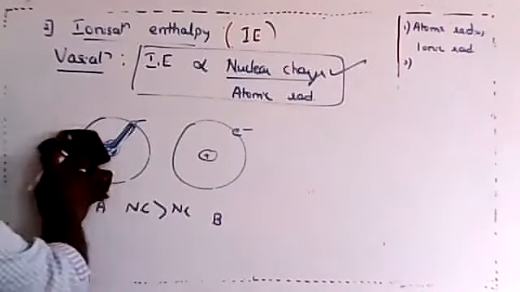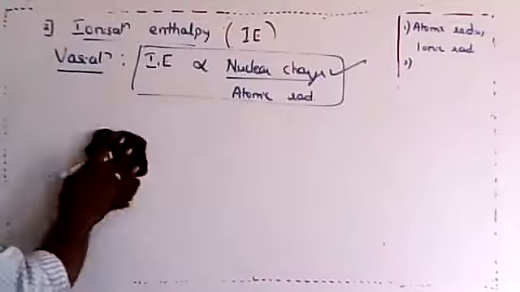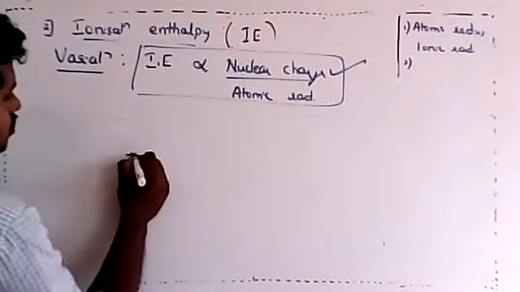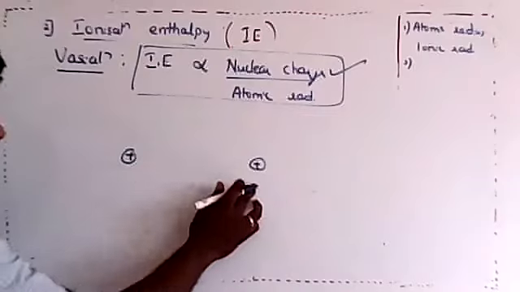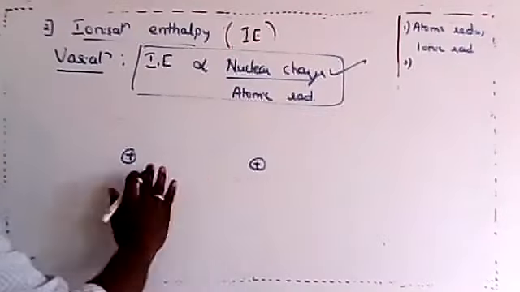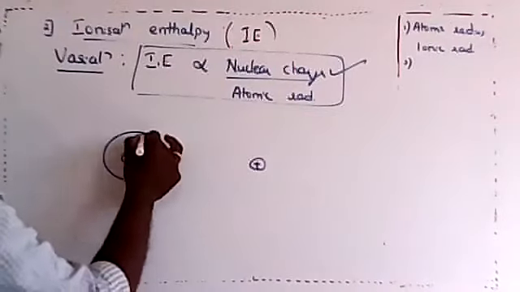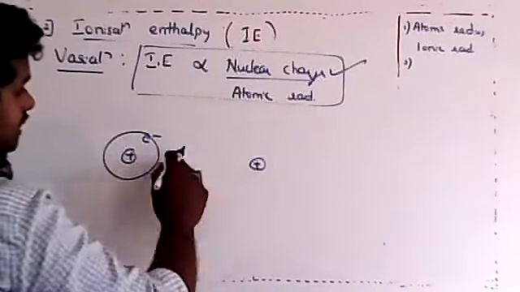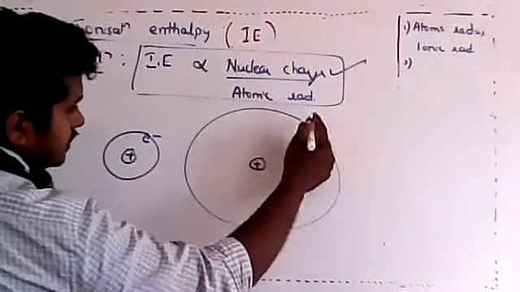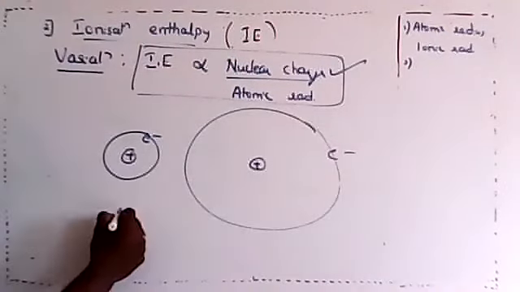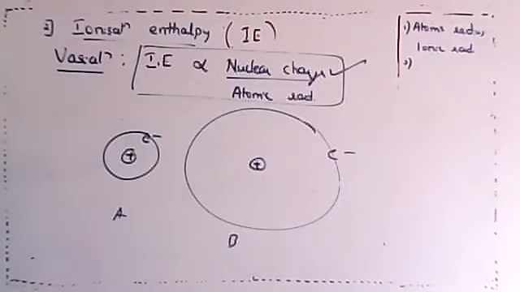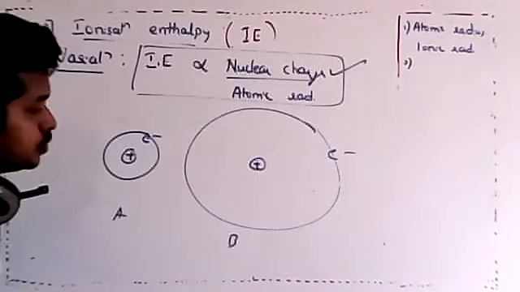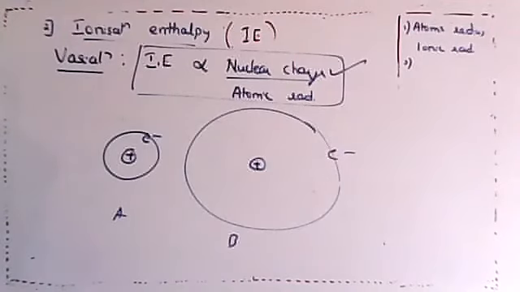Now let us understand the second condition, how it is dependent on the atomic radius. See, dear students, imagine two nuclei having the same nuclear charge. Its nuclear power is the same, but in one atom the electron is very close, and in the other the electron is very far away. Now again it is A and B. Again, dear students, in which case would it be more difficult to take away the electron? Again it is A, right? Yes, Anani, yes, Aditi. It is difficult to take away the electron from A.